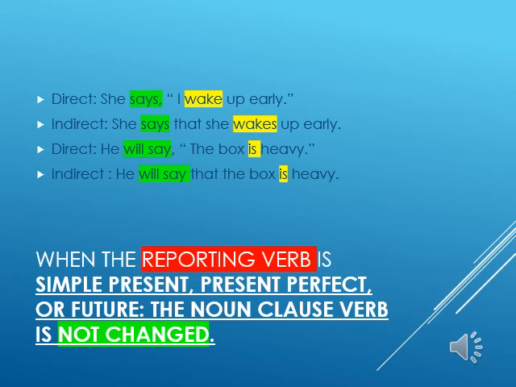She wakes. Direct, another example: he will say the box is heavy. The reporting verb is will say. The box is heavy. The verb is present. In the indirect, the verb stays the same because the reporting verb is future. He will say that the box is heavy.